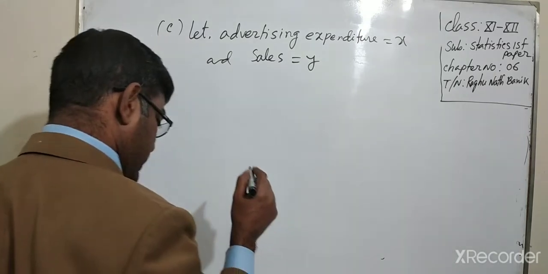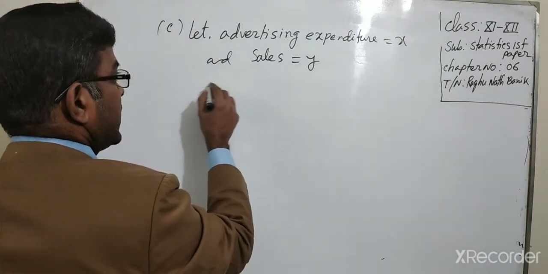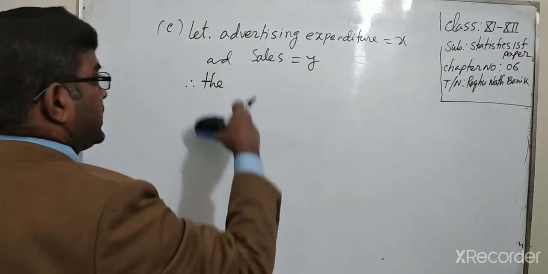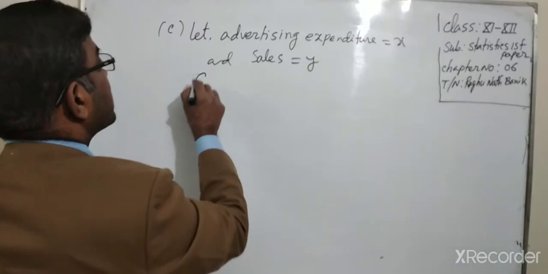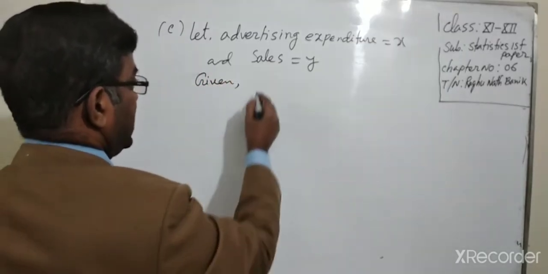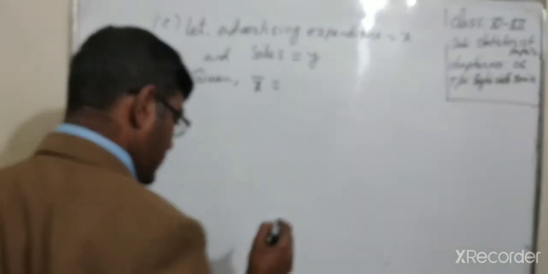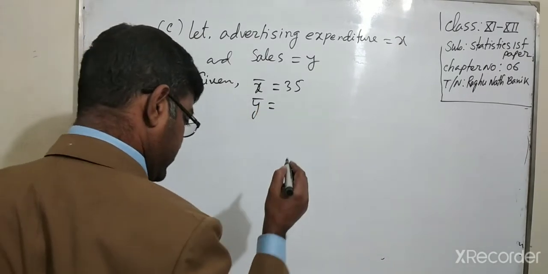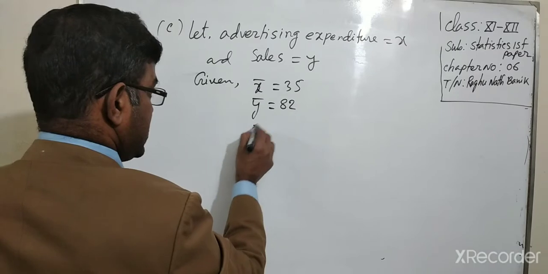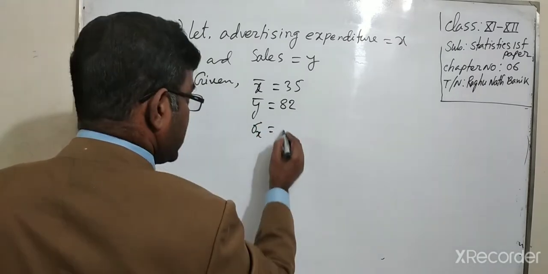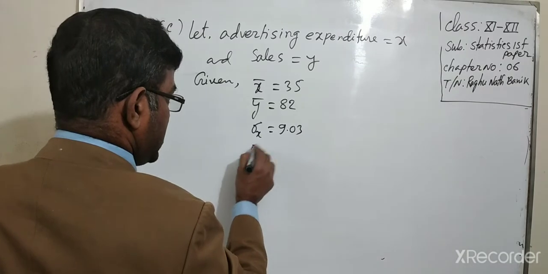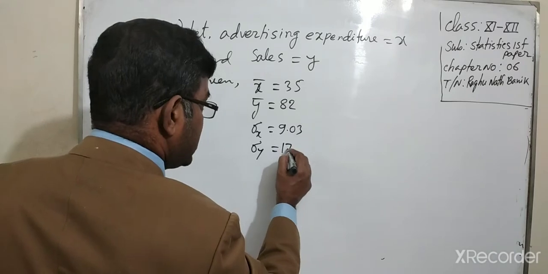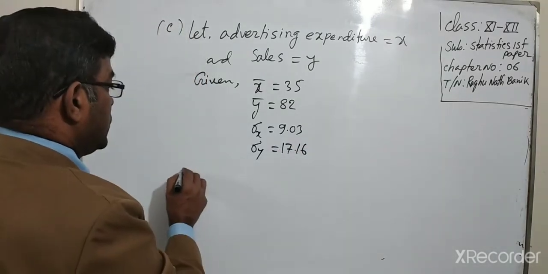The regression equation of Y on X is required. Given X bar equal to 35, Y bar equal to 82, sigma X equal to 9.03, sigma Y equal to 17.16.